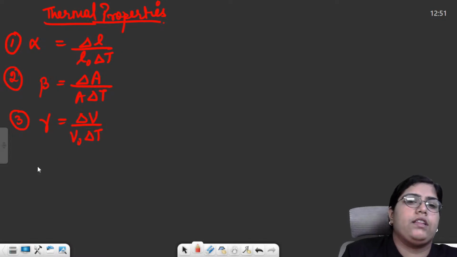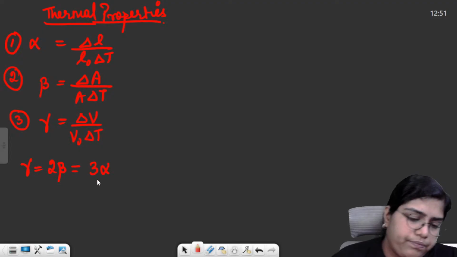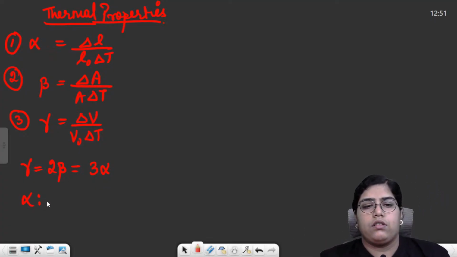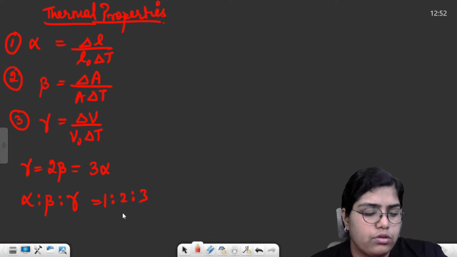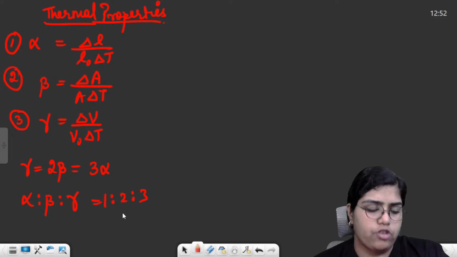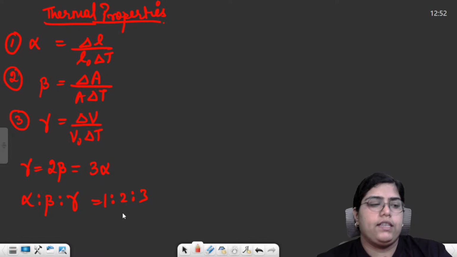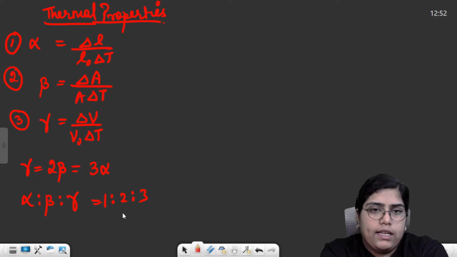The relation between these three coefficients was gamma is equal to 3 alpha, and beta is equal to 2 alpha. Basically, the ratio of alpha to beta to gamma will come out to be 1 is to 2 is to 3. Whenever thermal expansion happens, a thermal stress develops. This was the first part.